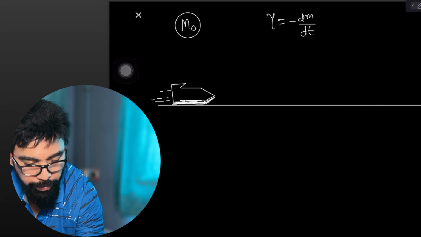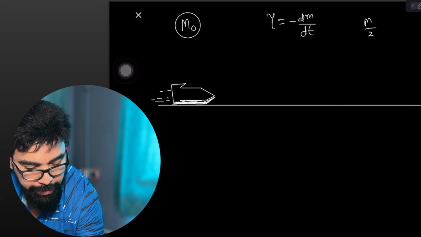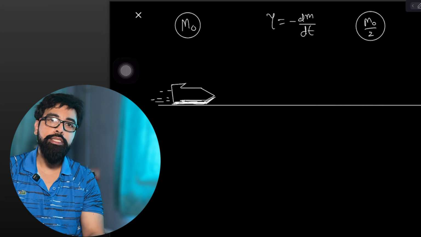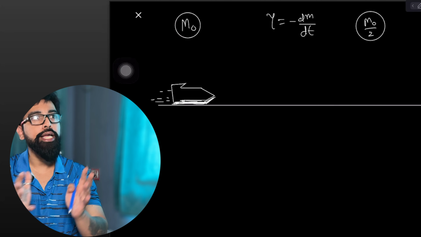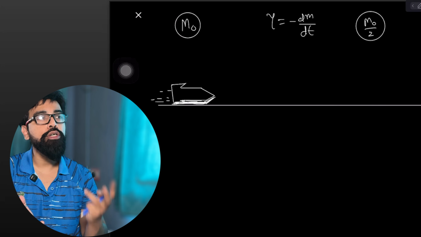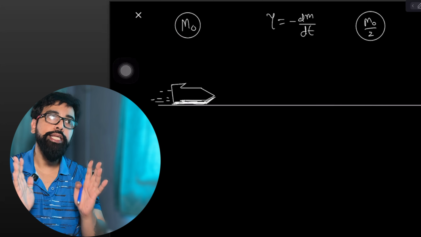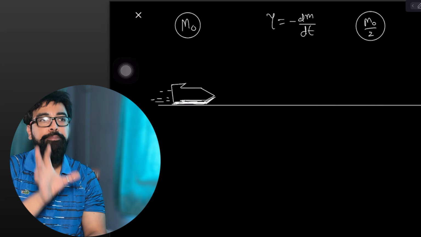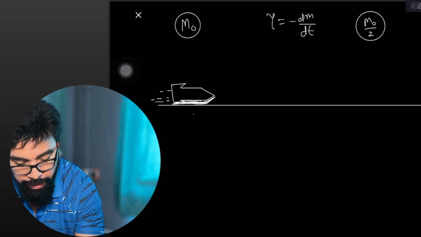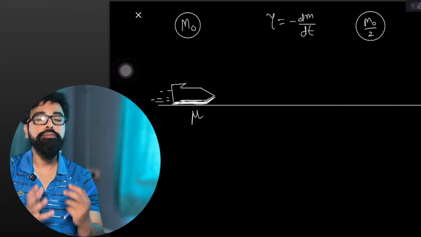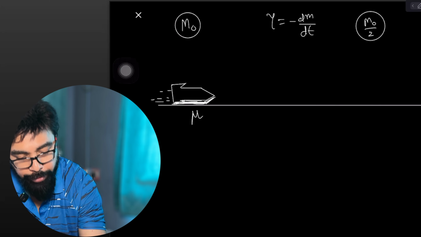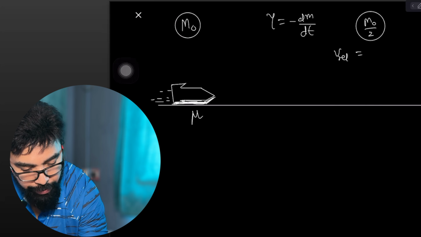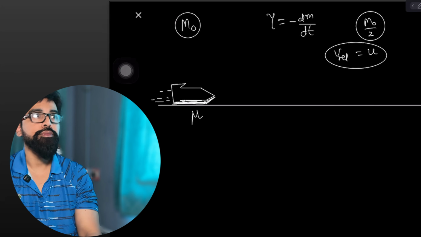So what is the fuel mass? Fuel mass is m0 by 2. This is a single-stage rocket, so there are no stages here. m0 is the total mass, so the rocket body plus the fuel has mass m0, and m0 by 2 is the mass of the fuel included in that m0. Now the table on which this rocket is kept has friction, and its coefficient of friction is mu. The relative velocity with which the fuel is burnt is given as u, small u.